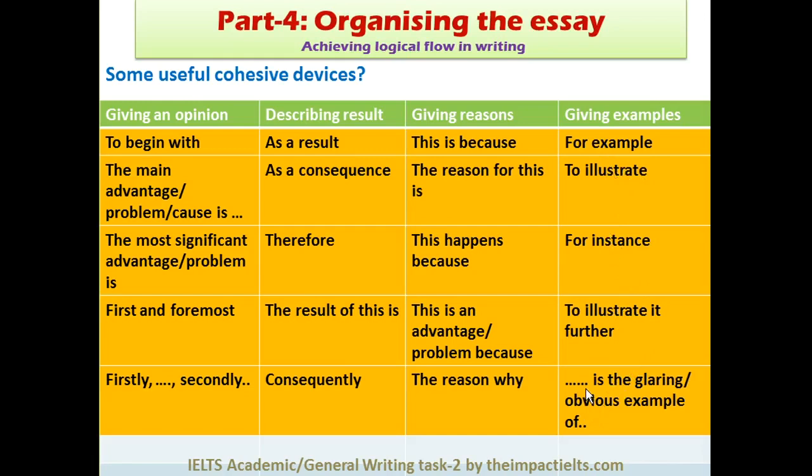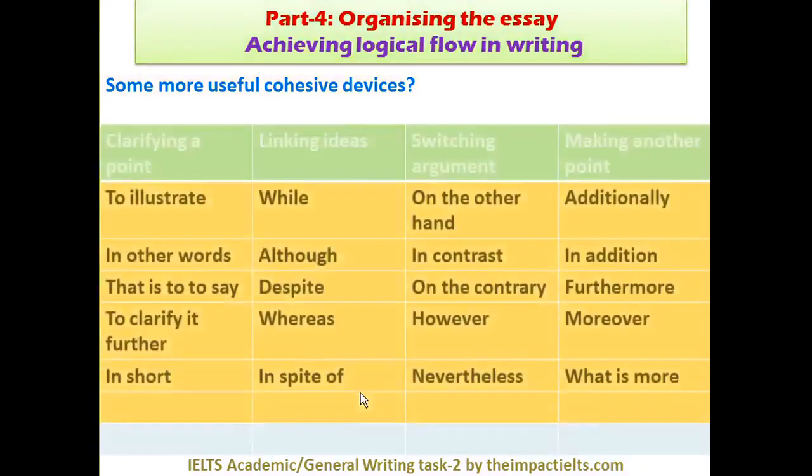Dash means perhaps we're talking about an example: is the glaring example of, or is the obvious example of, can be used. Again, you can see most of the time they're used between the sentences. These two can be used within the sentences as well. This can be used by using and, right? See some more examples of this.